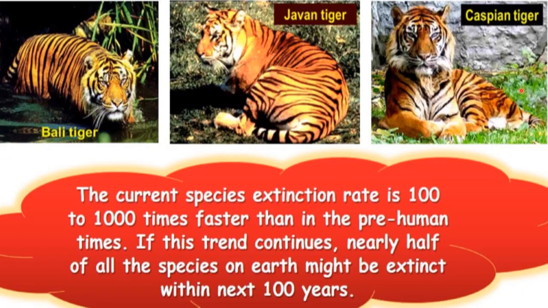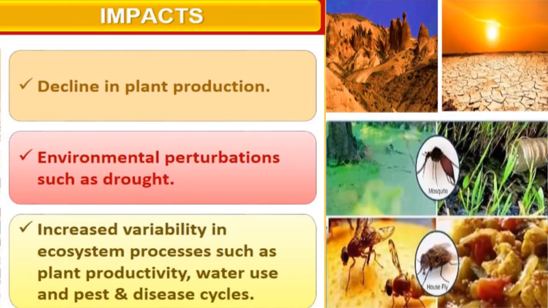Now, 3 different types of tiger have been given here which have been extinct: the Bali tiger, Javan tiger, and Caspian tiger. All these types of tiger have been extinct. These are the impacts of loss of biodiversity, that is, how it affects our ecosystem and us.